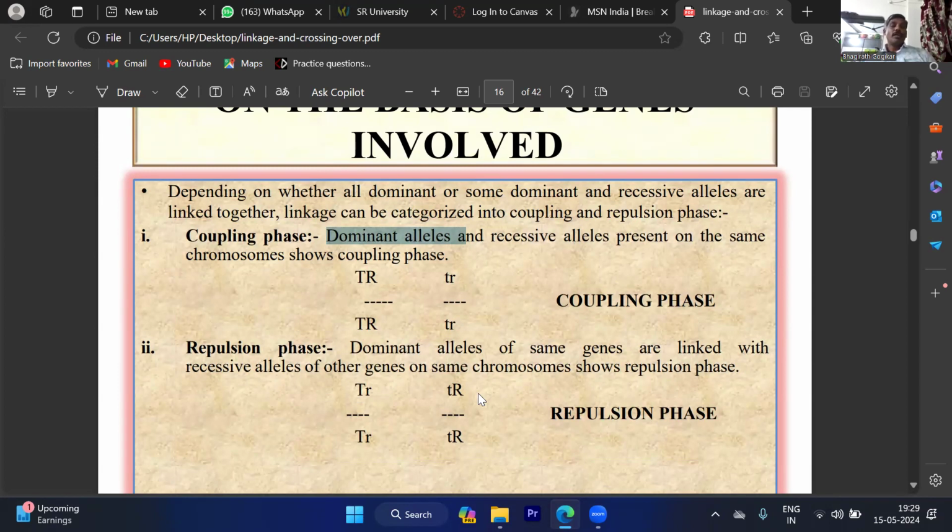The genes which are coming from parents, if both dominant genes are coming from one parent or both recessive genes are coming from one parent, that indicates coupling phase. This is called cis arrangement.